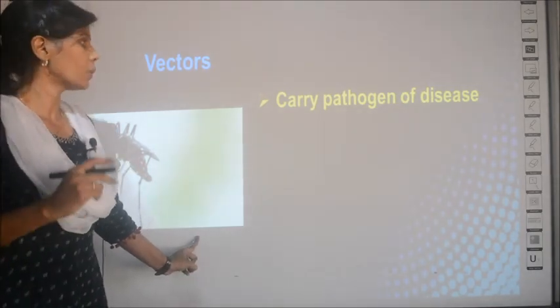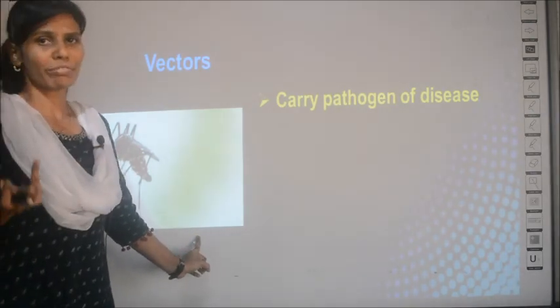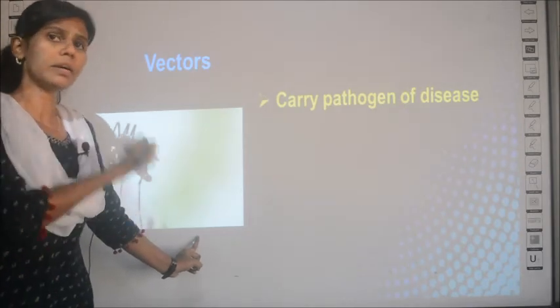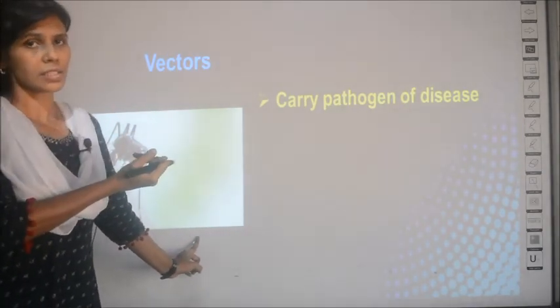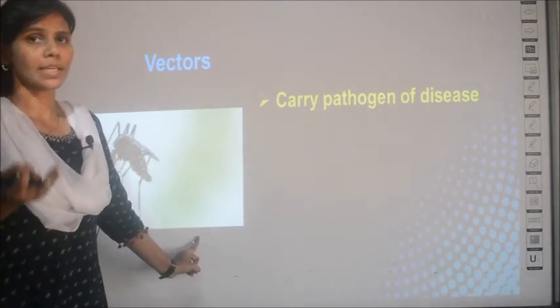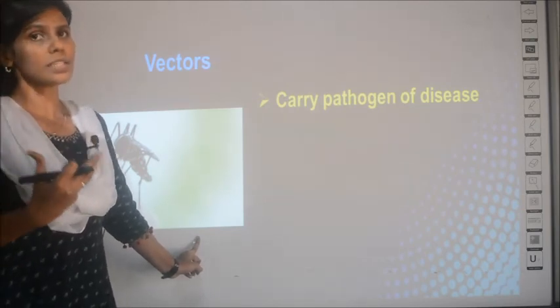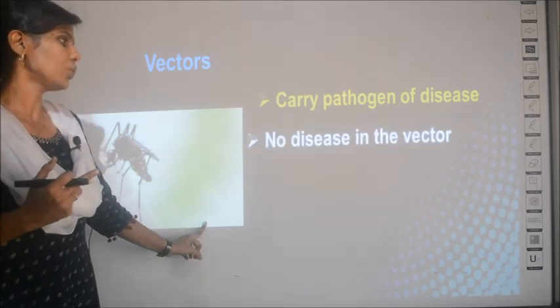Okay. So, mosquitoes are vectors. There are two types of vectors you have studied. The malaria causing vector is the female Anopheles mosquito, and the vector causing chikungunya and dengue fever is the Aedes mosquito. So, these are the vectors that you know.